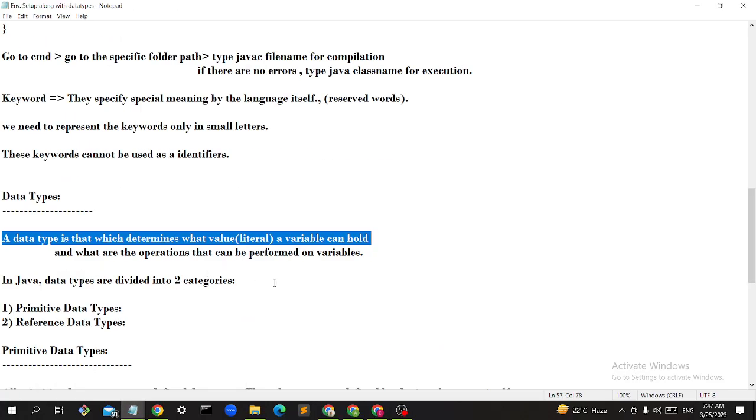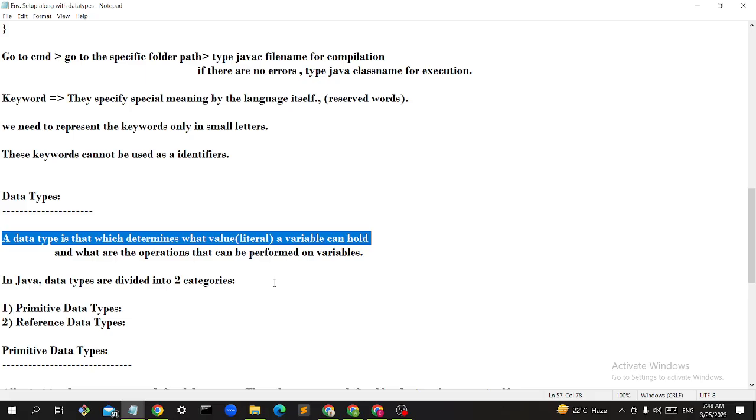Okay, so data type is nothing but which value a variable can hold and what are the operations that can be performed on the variables, right? It will show what we are telling the compiler before compiling that program. We are telling the compiler that this variable is holding this value, so we are declaring it beforehand. So that is nothing but your data type.